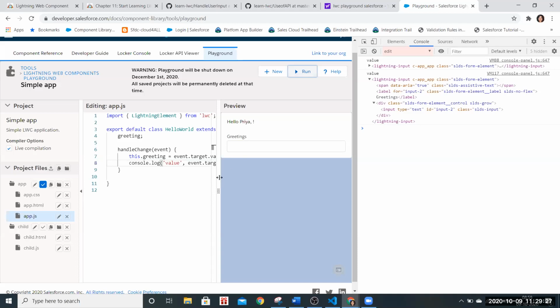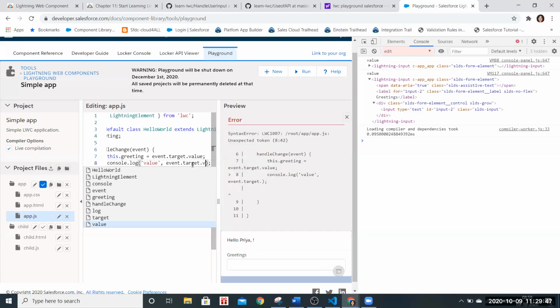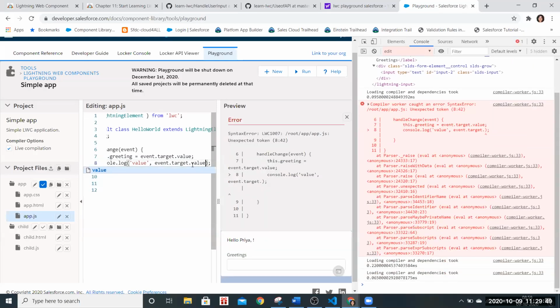But basically, what should ideally happen once we are doing it in the browser? You remember, Priya, last time what he showed: once we put event or target, we are able to see what is exactly there in the event or target, and the value also is there, so it shows the value also. But here that is coming after putting the value, I think. You can close the browser dev tool.